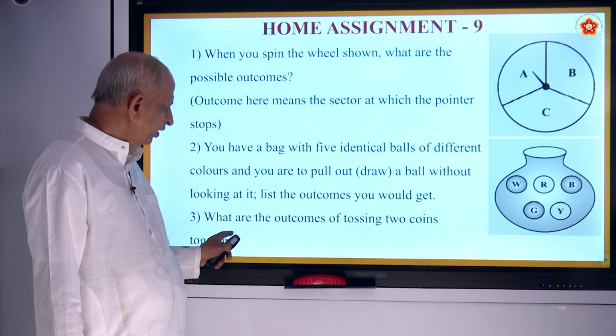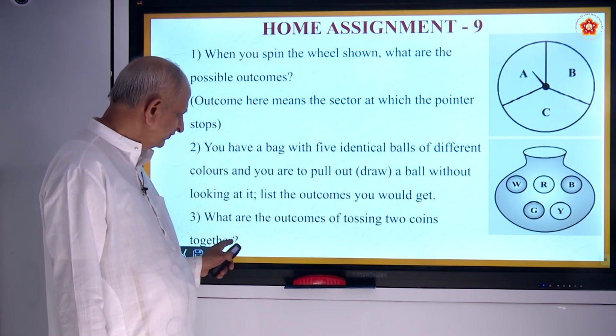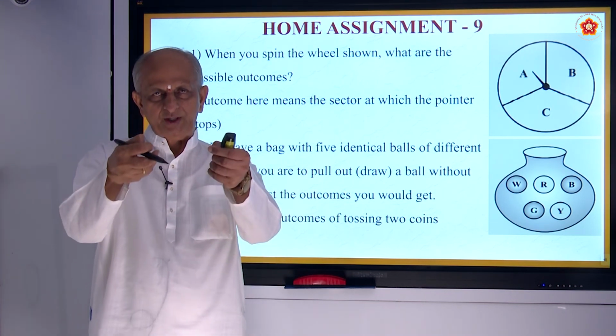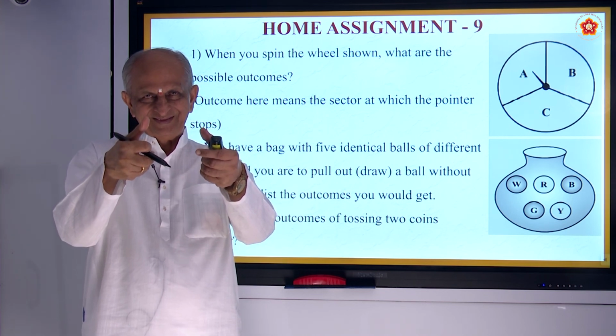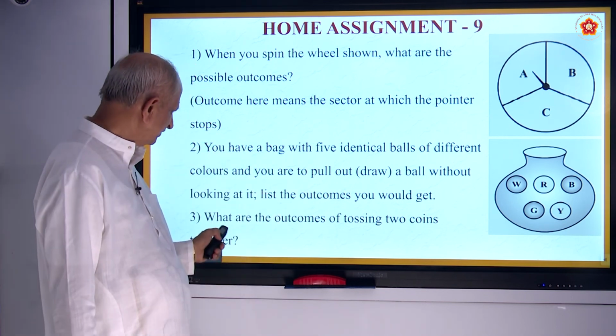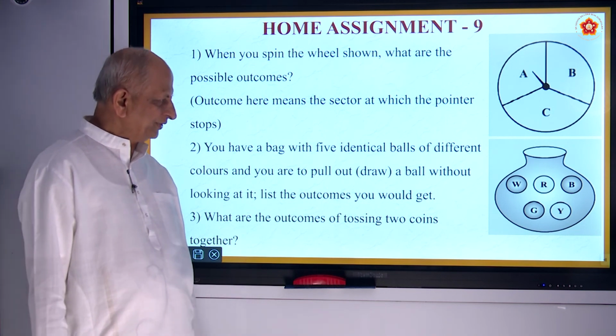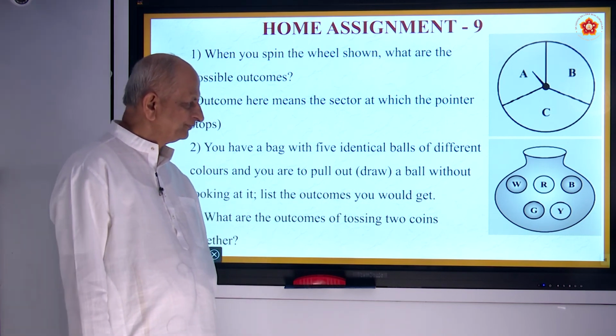And what are the outcomes of tossing 2 coins together? Suppose you have 2 coins and toss, is it not? What are the outcomes you must tell? That is the third question. So try to answer these 3 questions.